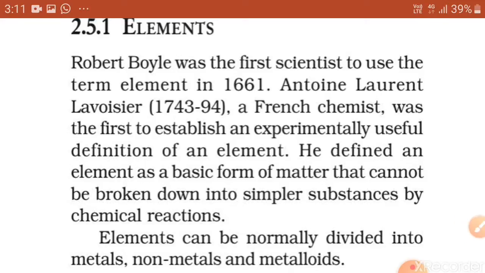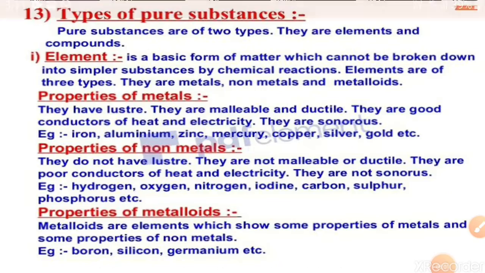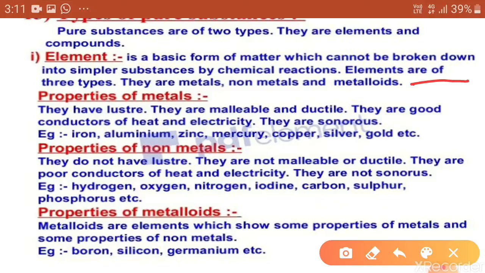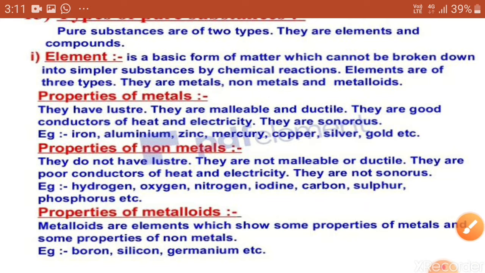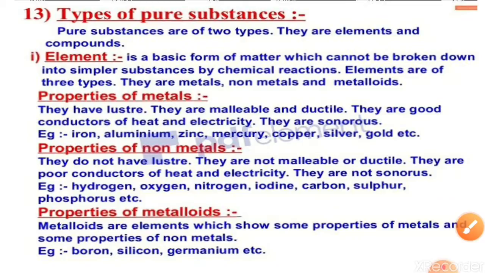Elements can normally be divided into metals, non-metals, and metalloids. So let's understand one by one these types of pure substances under which these elements come. Pure substances are of two types: elements and compounds. So what are elements? An element is a basic form of matter which cannot be broken down into simpler substances by chemical reaction. Elements are of three types: metals, non-metals and metalloids.